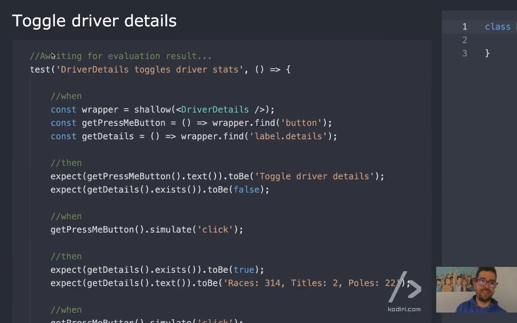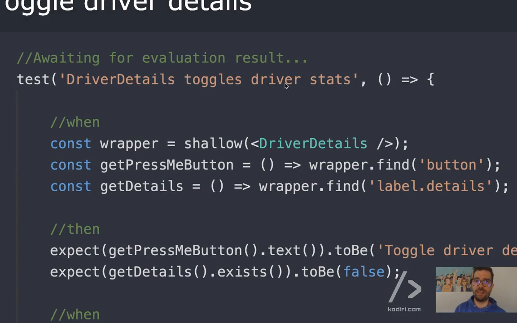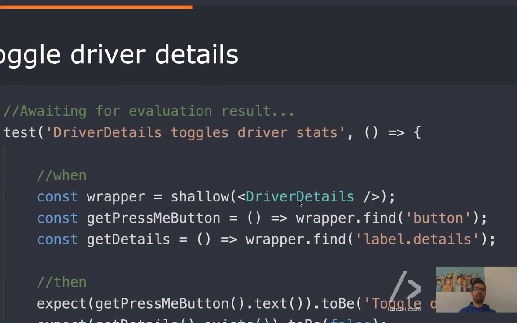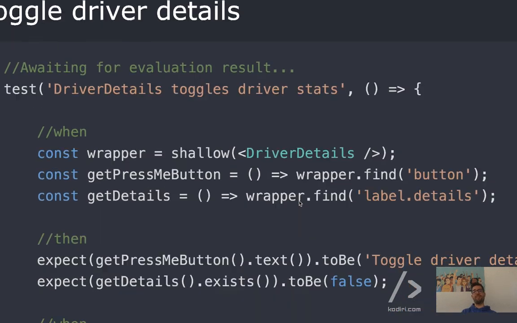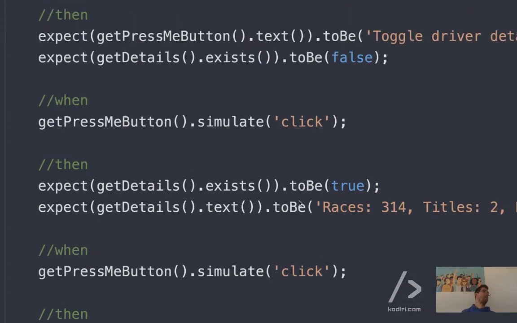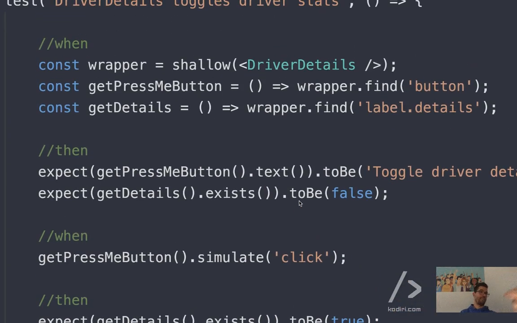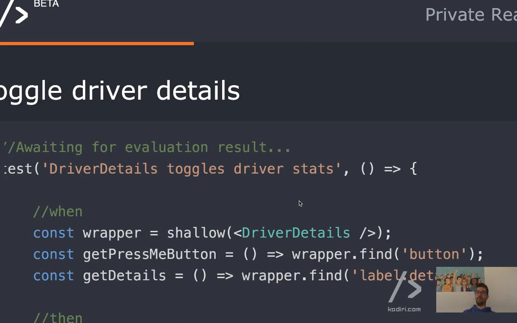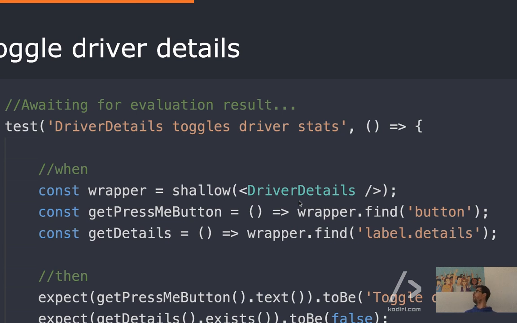Question number 2. Driver details toggles driver stats. Again, I'm going to follow the same pattern because if I try to understand everything in one go, it would be a bit too much, right? So let's do baby steps, one thing at a time. So the first thing we know is, we need a button and we need a label. Label with class name details. Correct. So let's put these two elements for now.